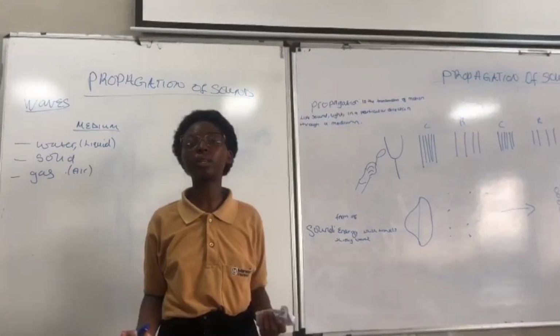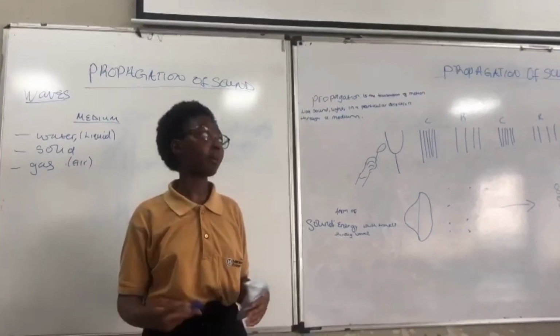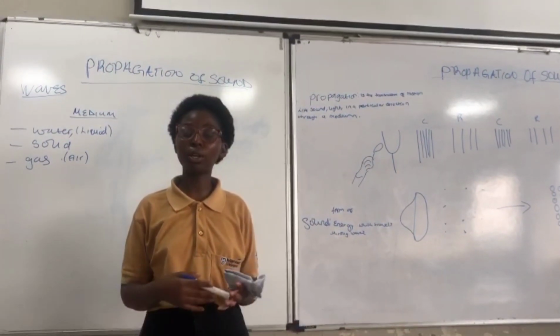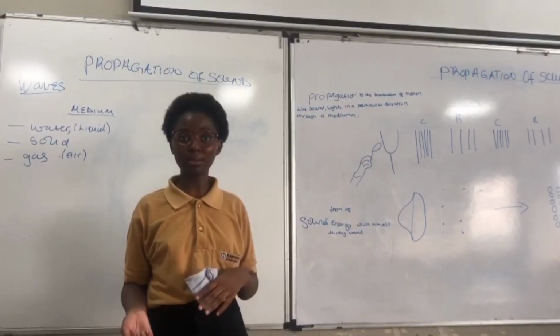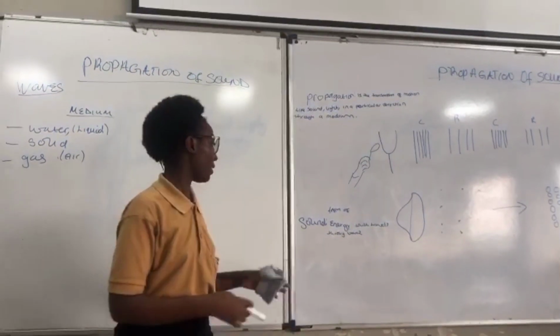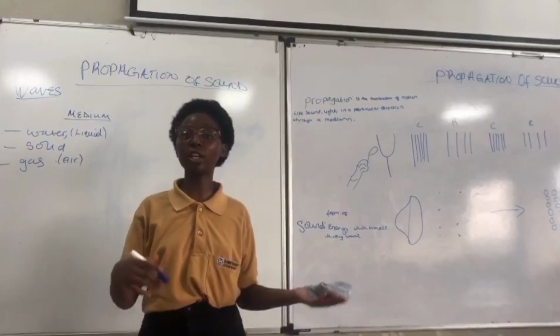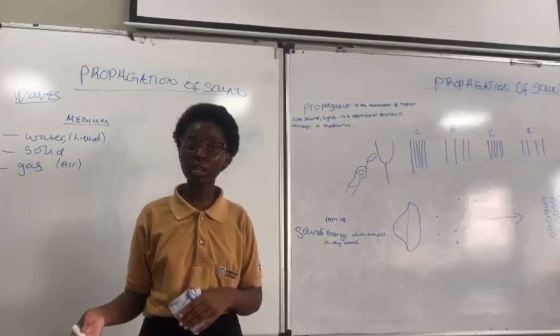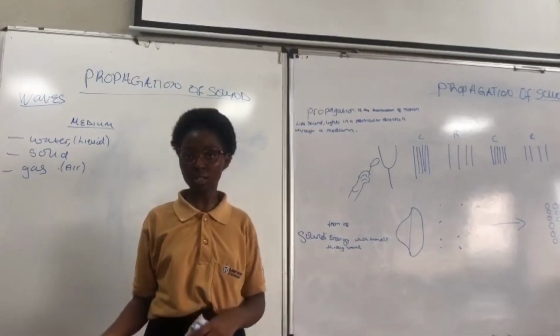So it might occur in your mind, what is propagation and what is sound? Propagation is the transmission of motion like light, sound in the form of waves through a particular medium. Then sound. What is sound? Sound is a form of energy which travels through waves and produces a sensation to your ears.